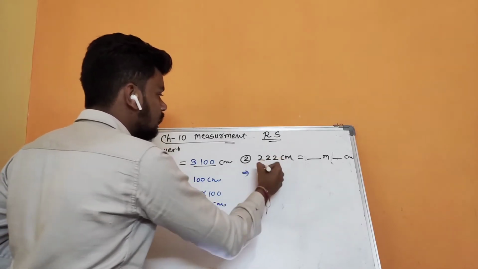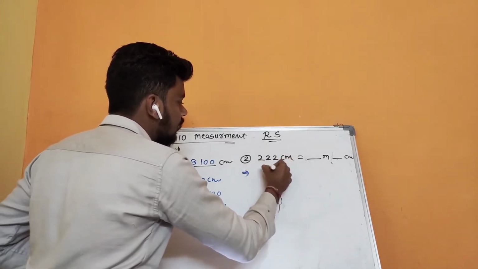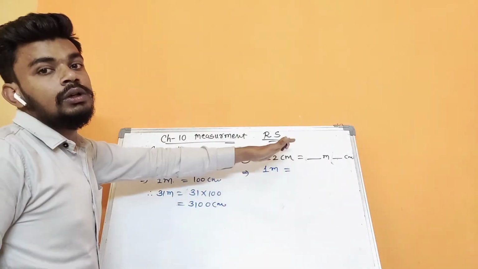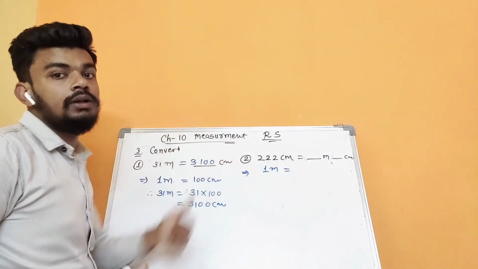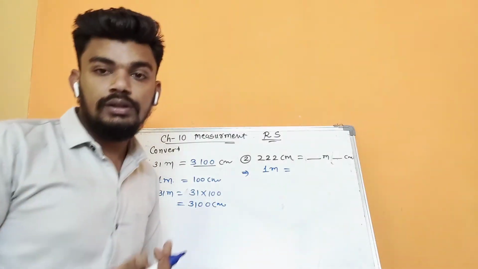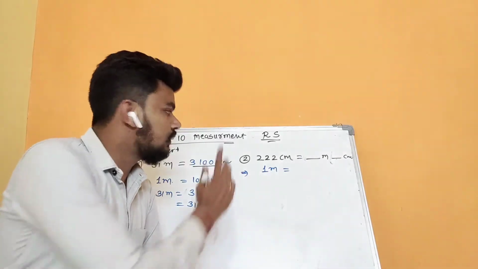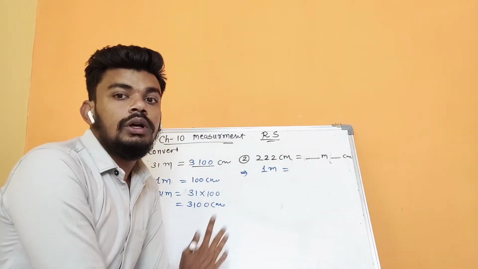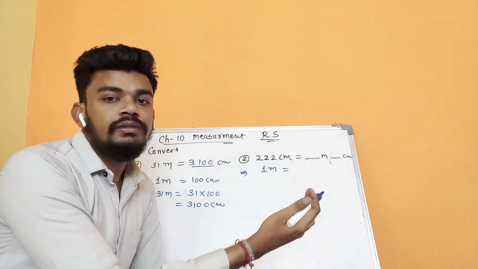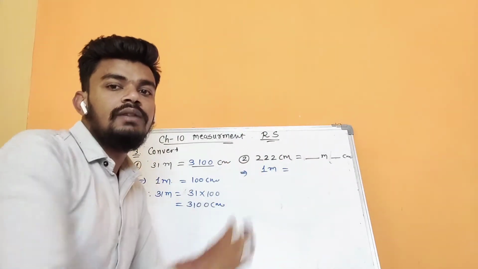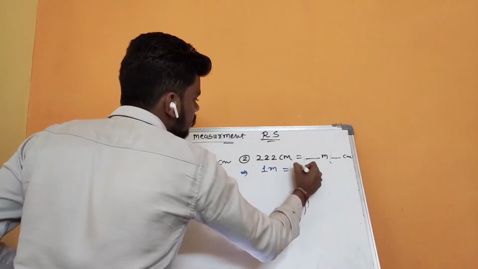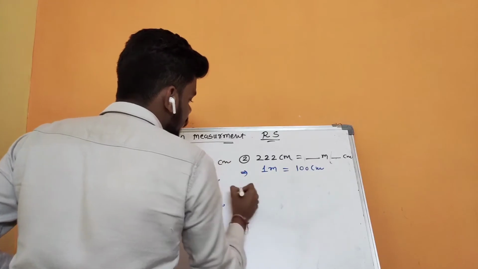Okay, so one thing we know about this one is 1 meter is equal to... I am doing that question with the first method. Remember, in this question we have done two methods; we have solved this kind of question with two methods. The first one I am doing. जो डिवीजन वाली मेथड है वो सेकंड मेथड है, उसके अलावा की जो मेथड है उससे मैं ये कर रहा हूँ. ठीक है. 1 मीटर इज इक्वल्स टू 100 सेंटीमीटर.